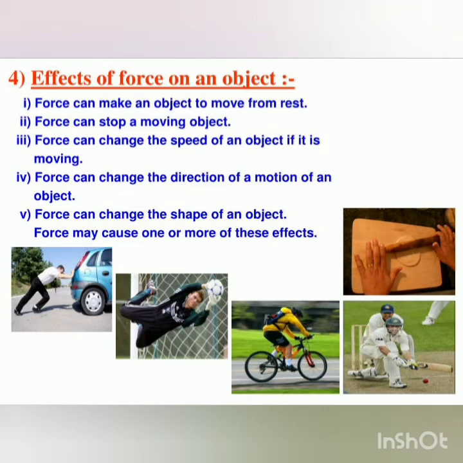Force can change the speed of an object if it is moving. Like if you pedal harder, the bicycle tends to move faster. You are applying more force in order to change the speed, make it go faster. Force can change the direction of motion of an object. What does a batsman do? When the ball comes to him, he changes the direction of the ball by hitting it with his bat, right? With his bat, he can actually decide the direction in which the ball should move.